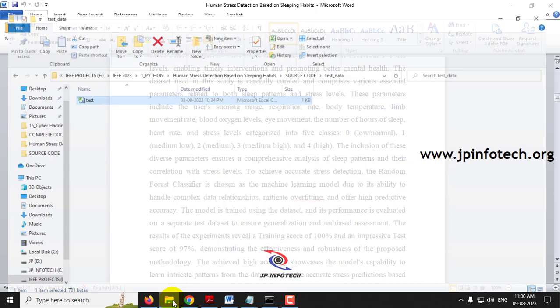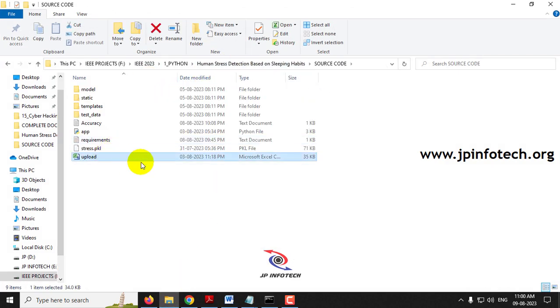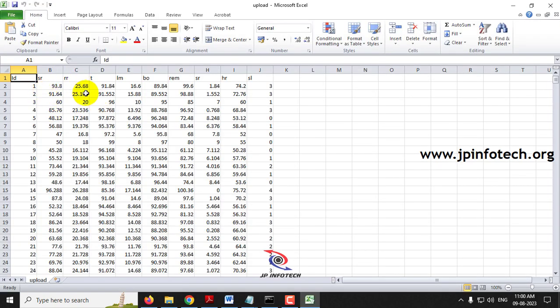So I'll show you the data set part now. In the source code we have this upload.csv file where you can find the data set. Here you can see the data set with the features ID, SR, RR, T, LM, BO, REM, SR, HR, and SL. Now let us see the details of it.